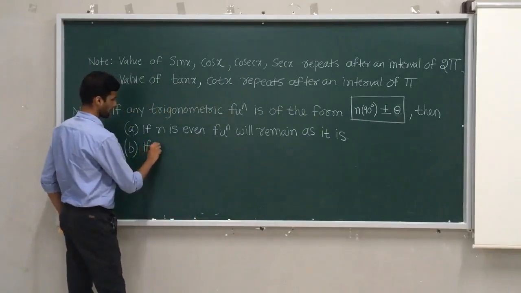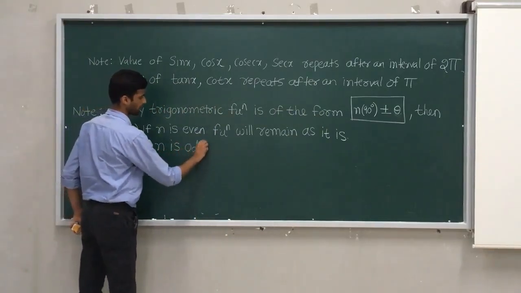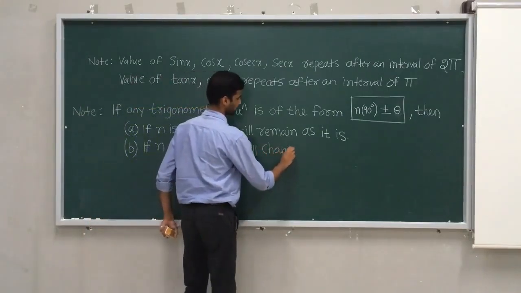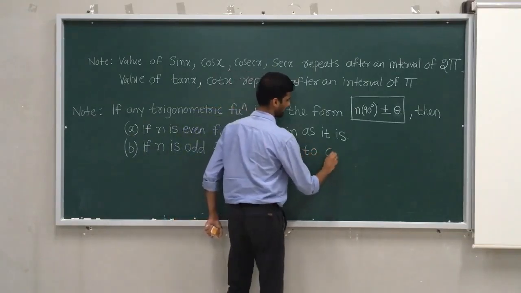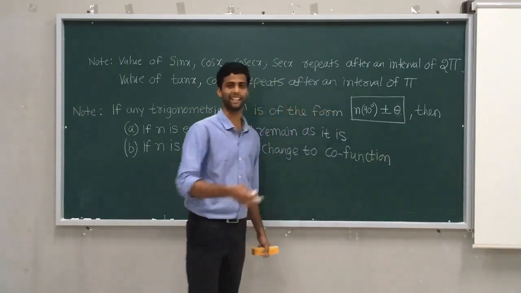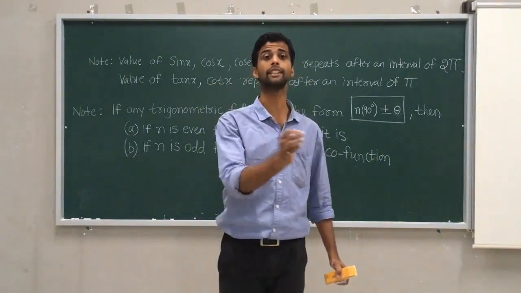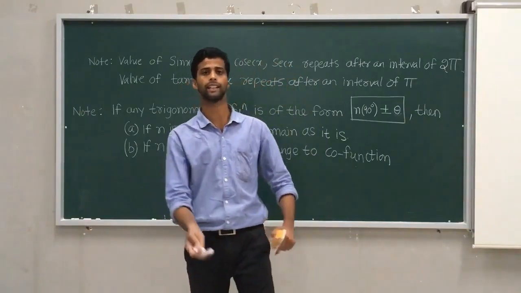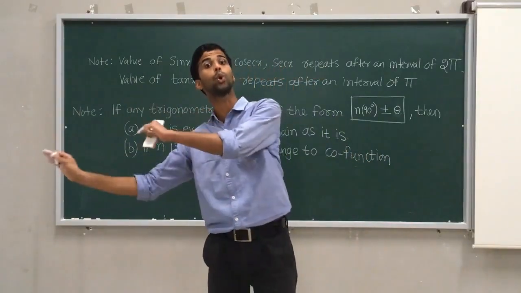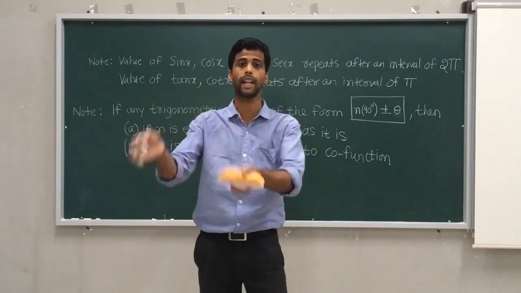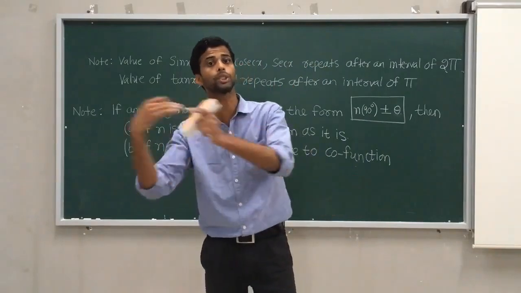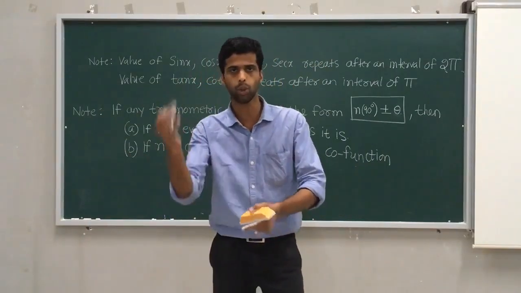If n is odd, the function will change to the co-function. What do you mean by co-function? If it is sine, it will change to cosine. If it is cosine, remove co, it will become sine. If it is tangent, it will change to cotangent. If it is cotangent, remove co, it will become tan. If it is sec, it will change to cosec. If it is cosec, remove co, it will become sec.